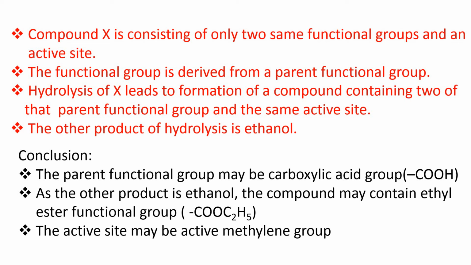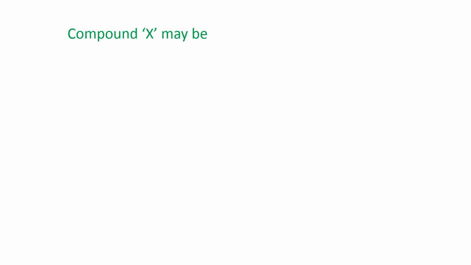Then, the active site may be an active methylene group, because the compound has two functional groups which are derivatives of carboxylic acid, as we have concluded. And the third part is the active site, so it may be an active methylene group. So the compound may be diethyl malonate.